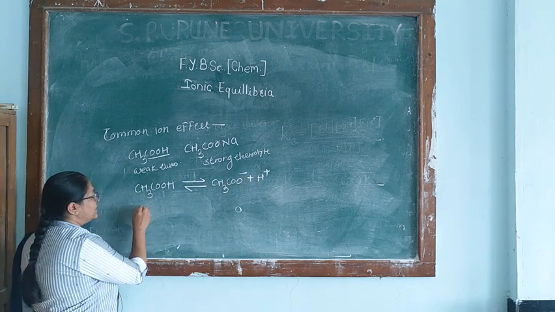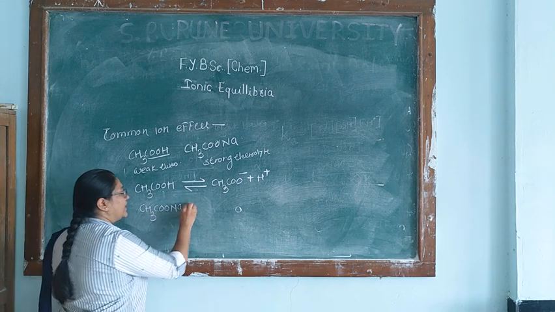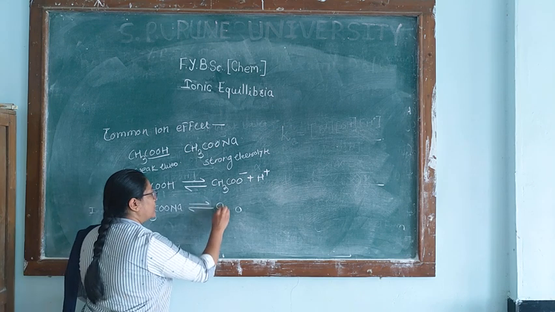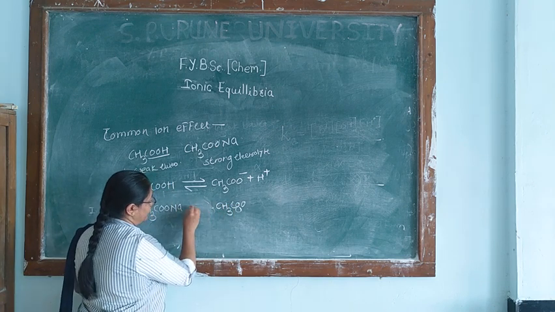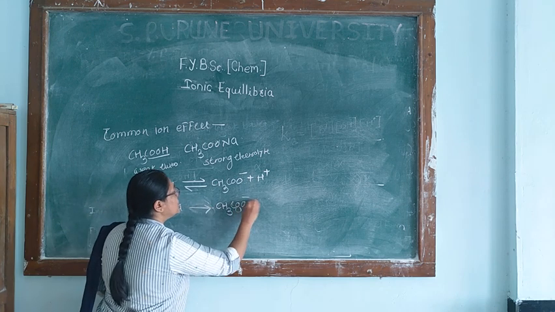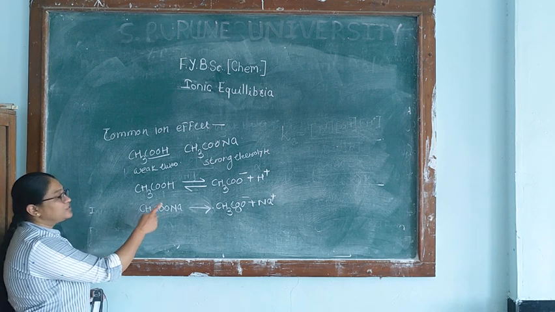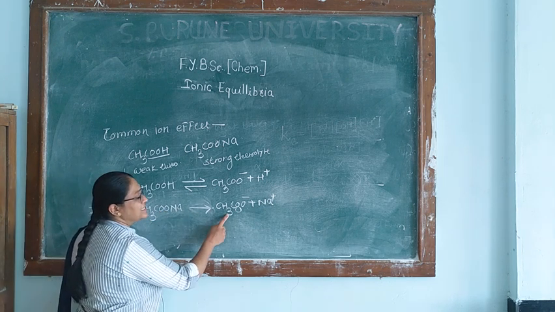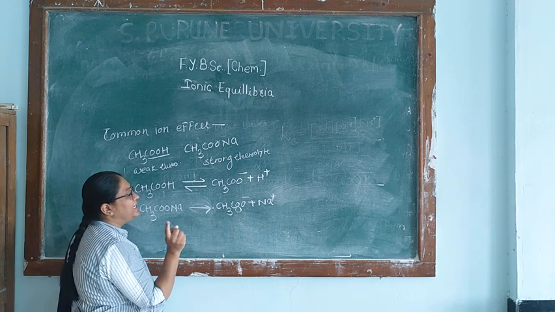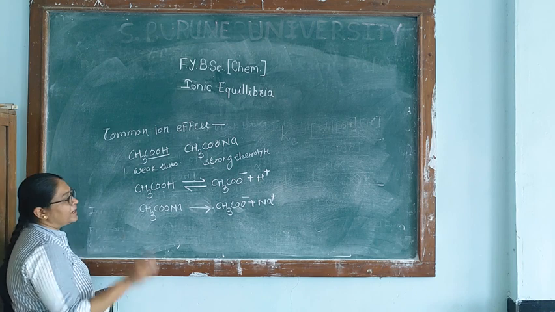This is the dissociation reaction for a weak acid or weak electrolyte, and this is the dissociation reaction of sodium acetate. As this is a strong electrolyte, it ionizes almost completely into the acetate ion and Na plus ion.